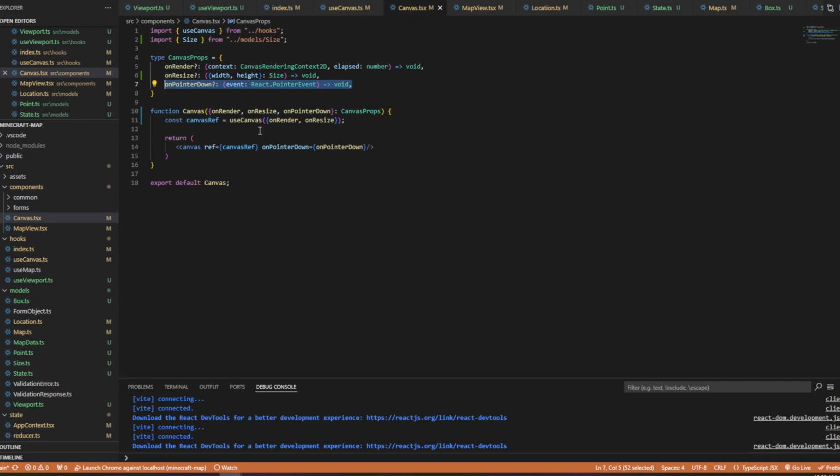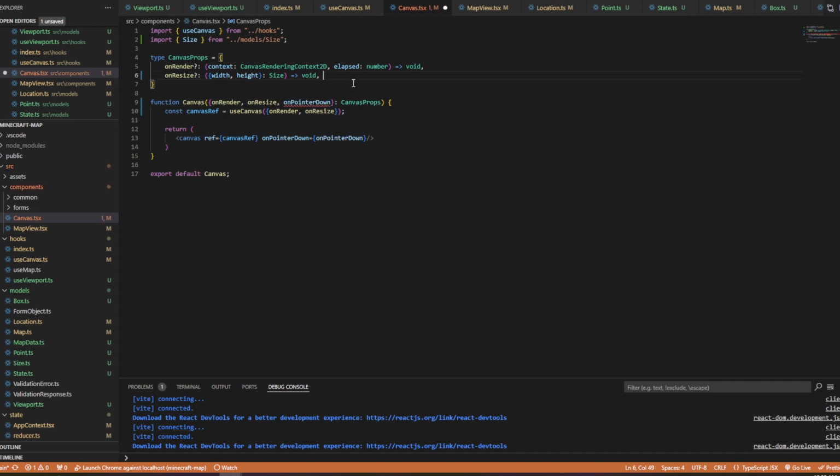I just want to be able to add whatever, because this canvas here has a whole bunch of useful events. It has a whole bunch of useful attributes. I want to provide those attributes, those props of that canvas directly to my parent component. And so the way I'm going to do that is I'm going to take this out, believe it or not, and I'm going to use the type inheritance that we talked about before.